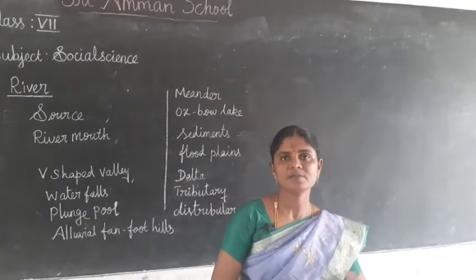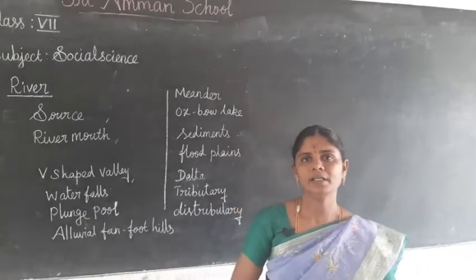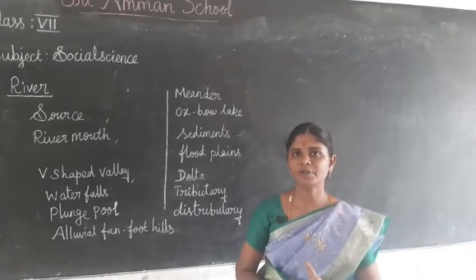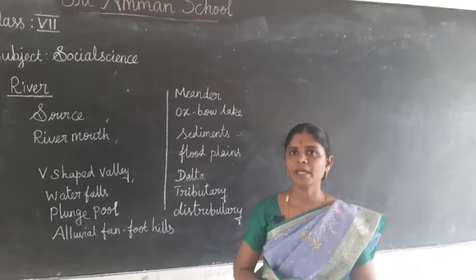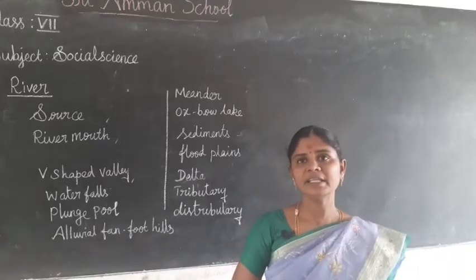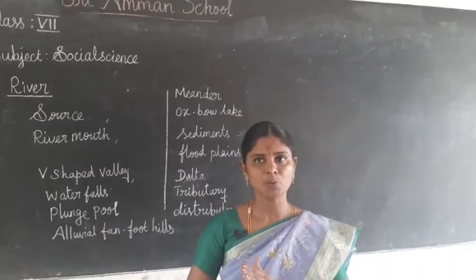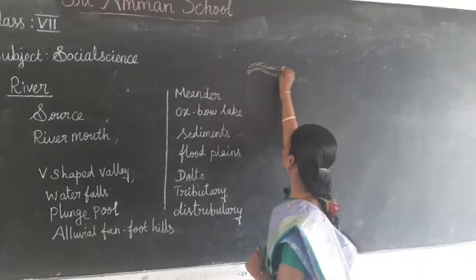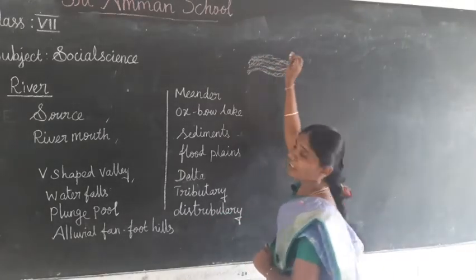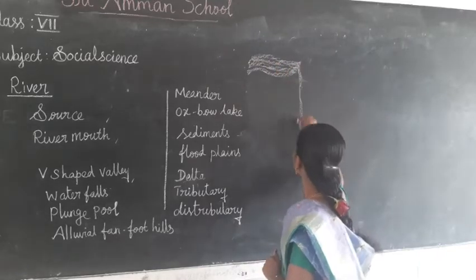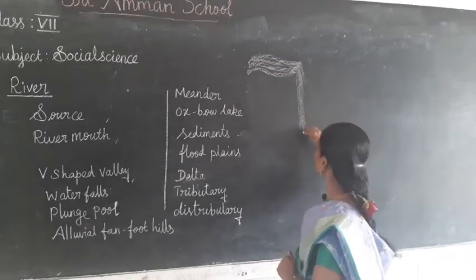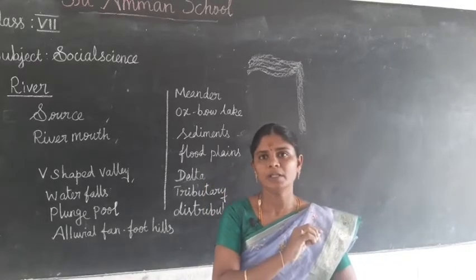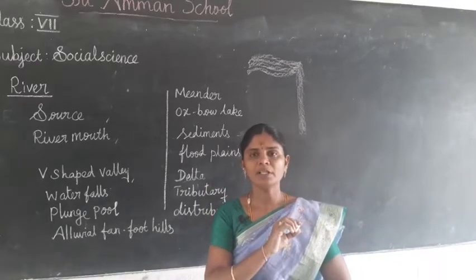Next, waterfalls. A river falling over a vertical step of the river bed is called a waterfall. When the river is running and it is falling down vertically, it is called a waterfall.